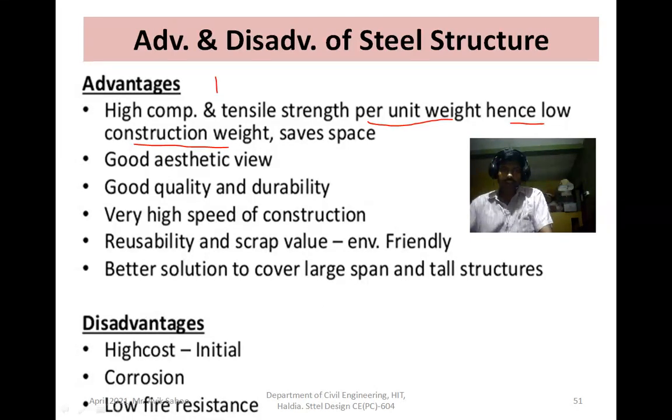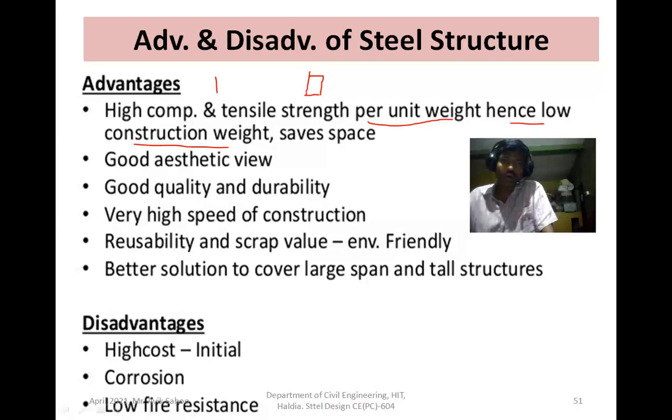Another is space. In a steel structure, you can get more space than in an RC structure, because steel has high strength, so the sectional size becomes less and lesser sections are required, whereas in RC more sections and larger sizes are required.